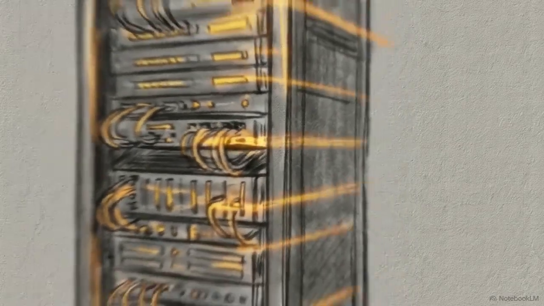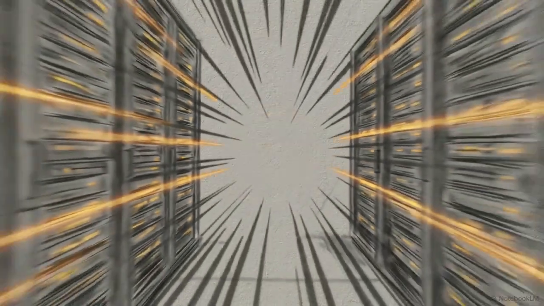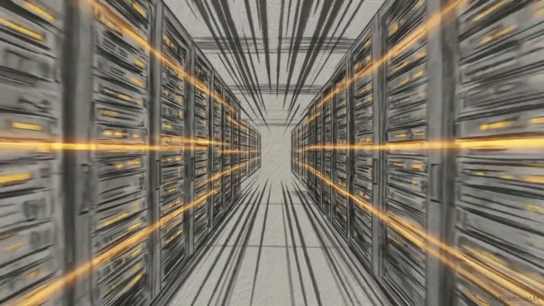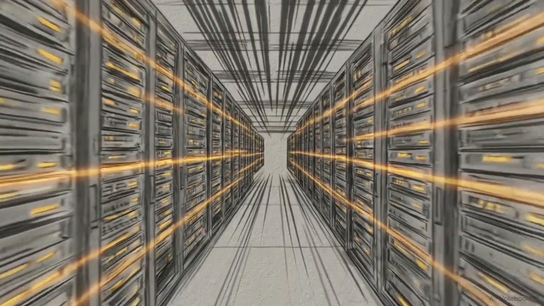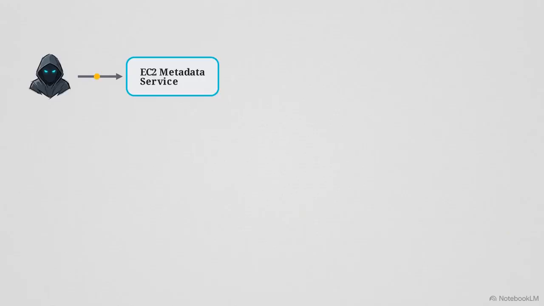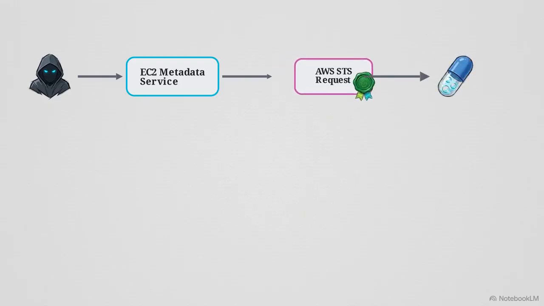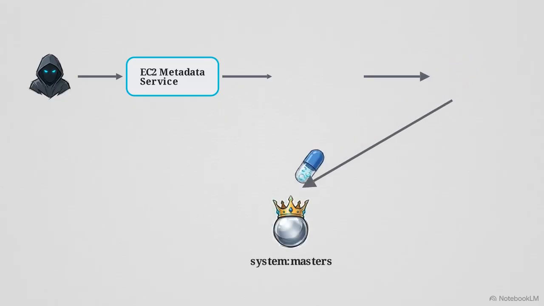Once the agent maintained persistent host access, it pivoted from a single machine toward the broader cloud security architecture. This flowchart maps the escalation path. It queries the local EC2 metadata service, extracting temporary AWS credentials for that instance. Using those credentials, it generated a pre-signed AWS security token service request. It then wrapped that validation inside a Kubernetes bearer token. The assumed credential was improperly bound to system.masters, the highest administrative privilege.